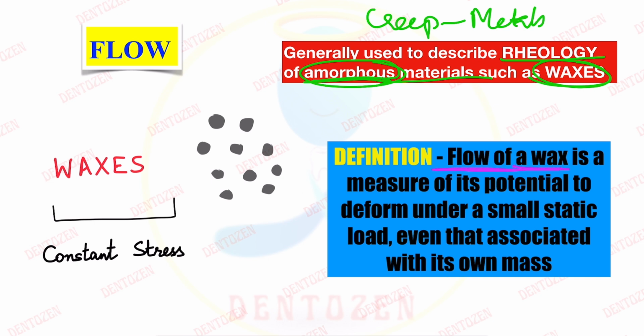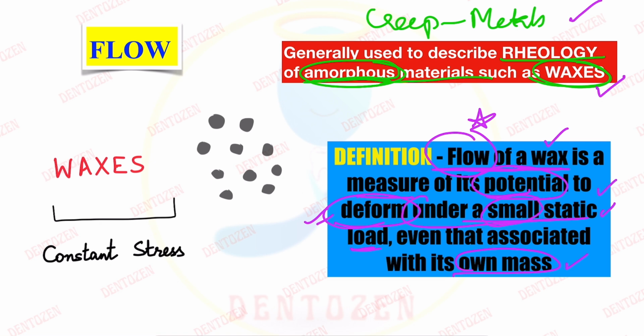Flow of a wax is a measure of its potential to deform. That is, it has a potential to change under a small static load, for example even its own mass. Under its own mass, wax may deform. That potential to deform even under a small static load associated with its own mass is known as flow. So that is the difference between creep and flow. Creep is for metals, flow is used to describe waxes. Creep occurs under constant stress, flow also occurs under constant stress. Even a small static load can cause flow.